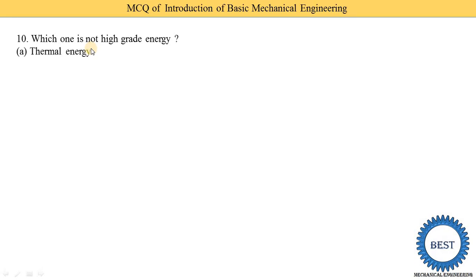So here different options are given: thermal energy, chemical energy, atomic energy, and all of the above. So option D is correct. That is, all three are not high grade energy. It means heat is not completely converted into work. Chemical energy is also not converted. Atomic energy is also not converted. It means these are not high grade; all three are low grade energy sources.